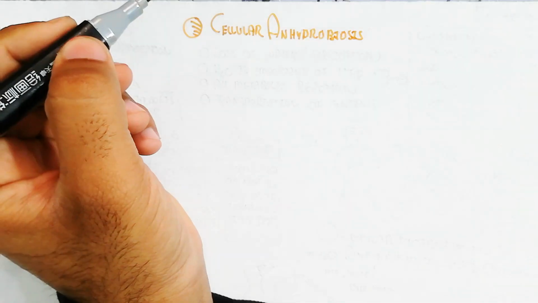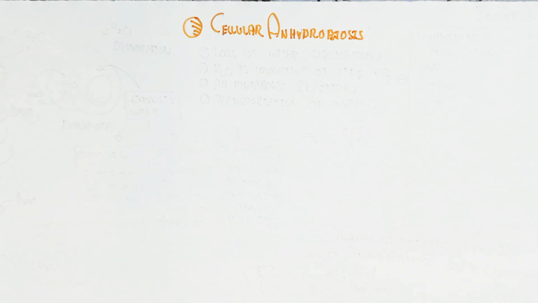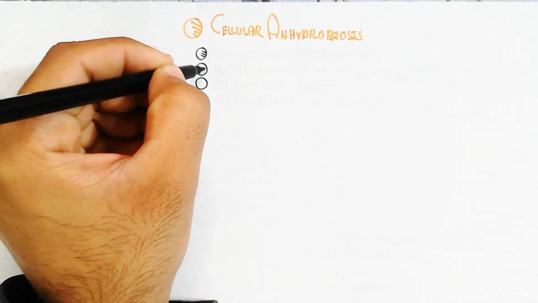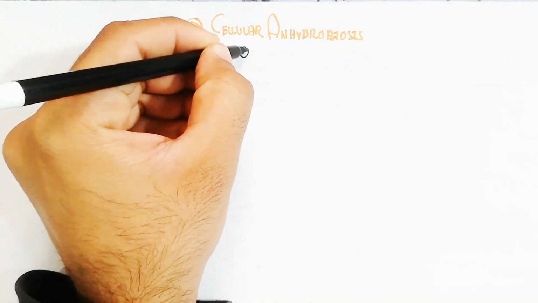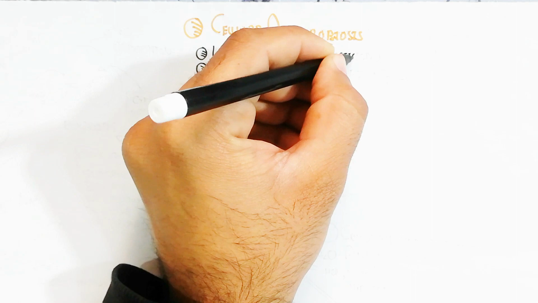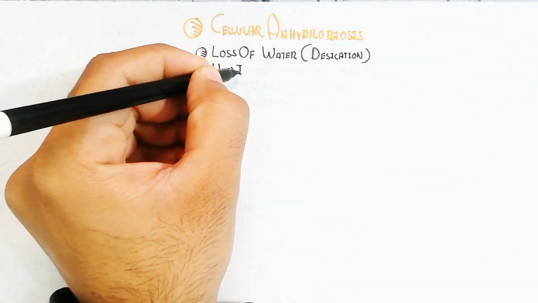Cellular anhydrobiosis is the loss of water, known as desiccation or dehydration. It can be reversible when we hydrate with water. So remember, water is important for life.